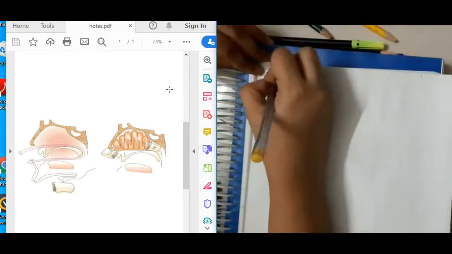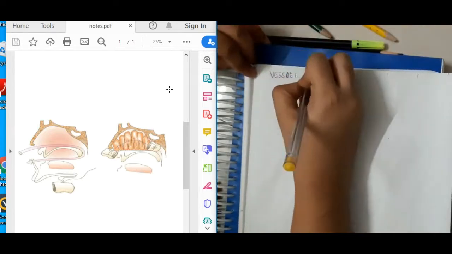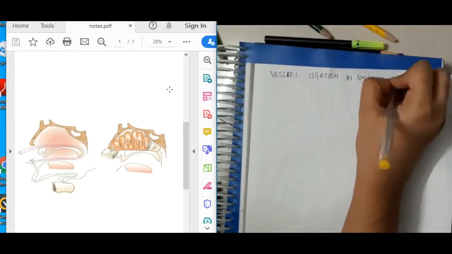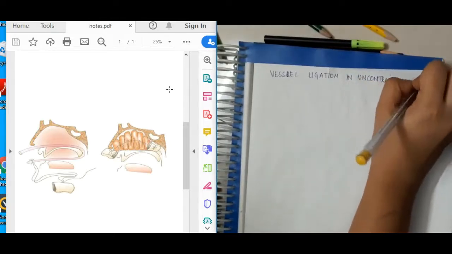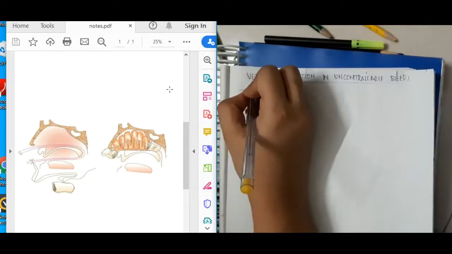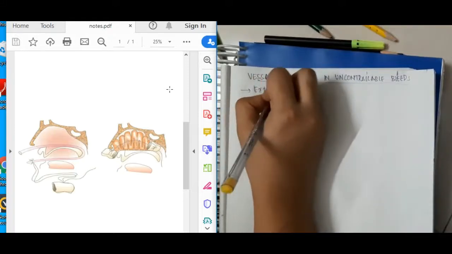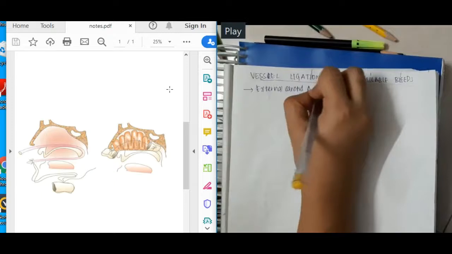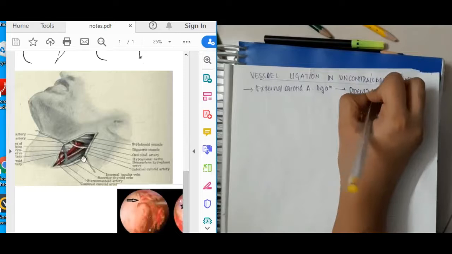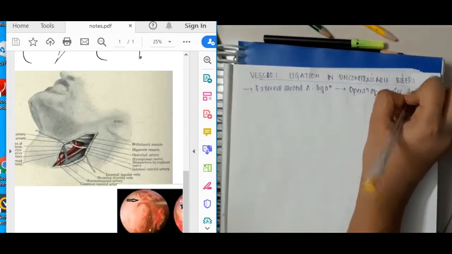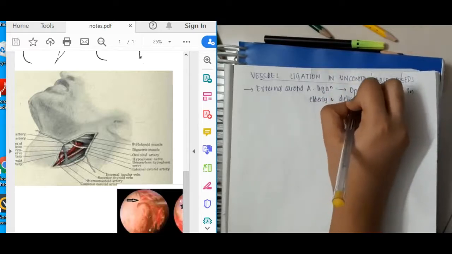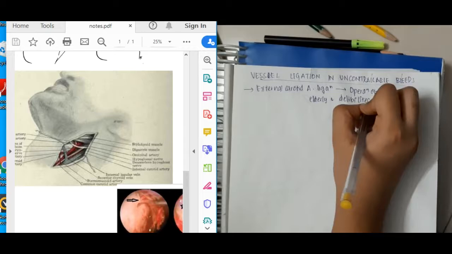Next, about vessel ligation. If it still does not control after anterior and posterior nasal packing, then we will have to do vessel ligation in uncontrollable bleeds. The most common vessel which is ligated here is the external carotid artery, which is most commonly done. This is the operation of choice, especially in elderly and debilitated patients in anterior epistaxis.